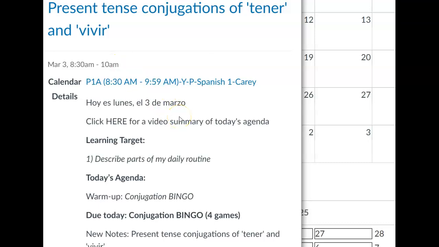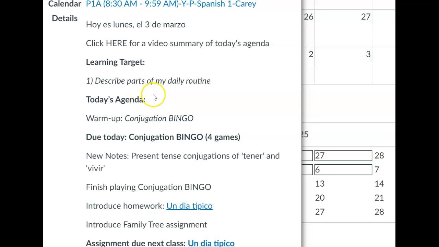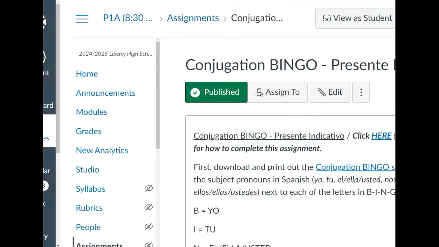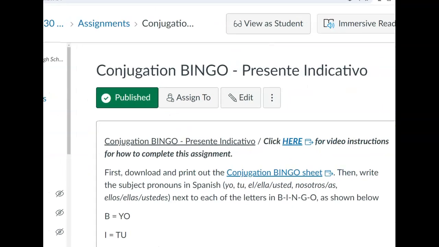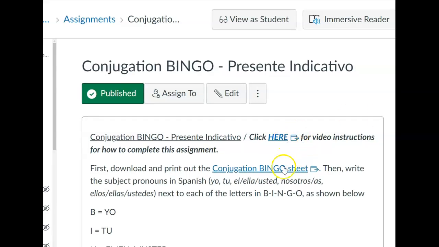Aquí tienen el horario para hoy, lunes el 3 de marzo. Learning target for today is to be able to describe aspects of your daily routine. And our warm-up is conjugation bingo. Now I'm going to go ahead and go over how to go about this assignment with you, although you can watch the video here for video instructions.